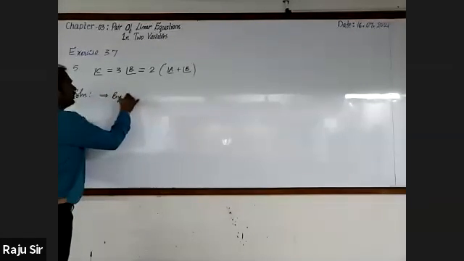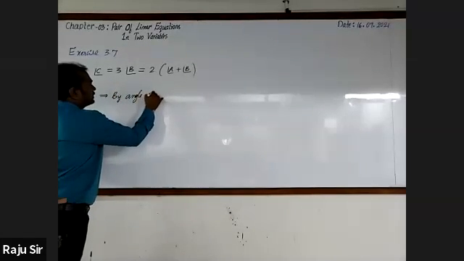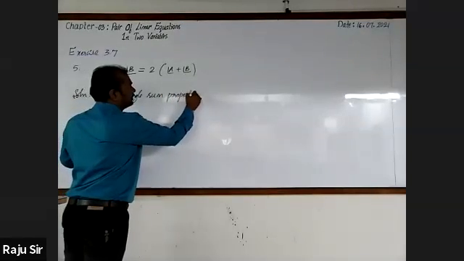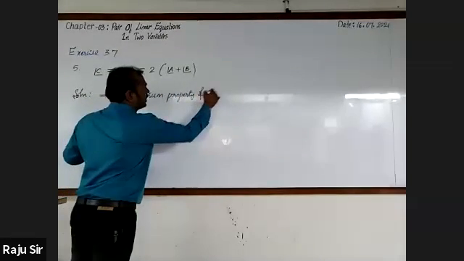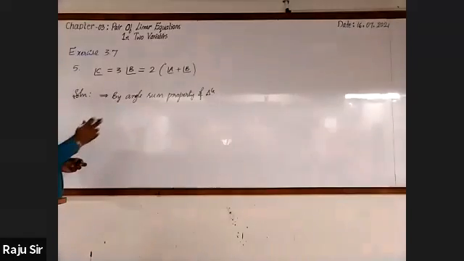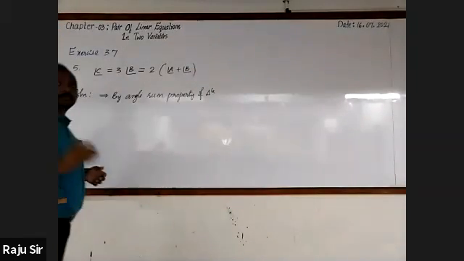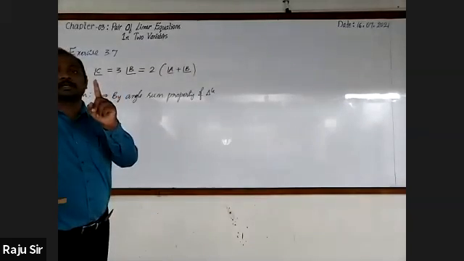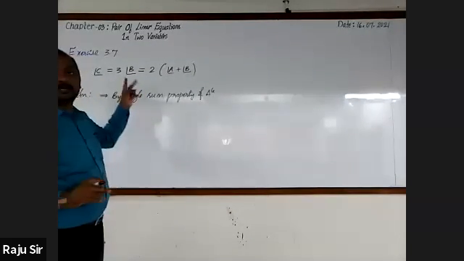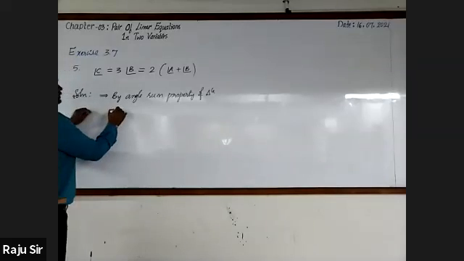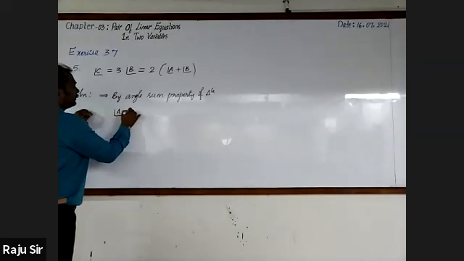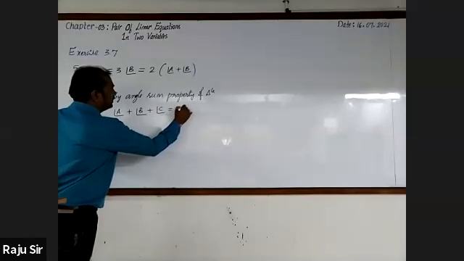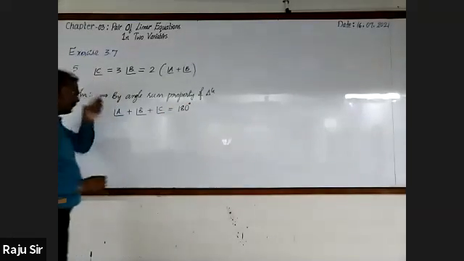By angle sum property of triangle, the sum of interior angles is 180 degree. The interior angles are 3. They are, one is angle A, second one is angle B, third one is angle C. Let me write angle A plus angle B plus angle C equal to 180 degree.